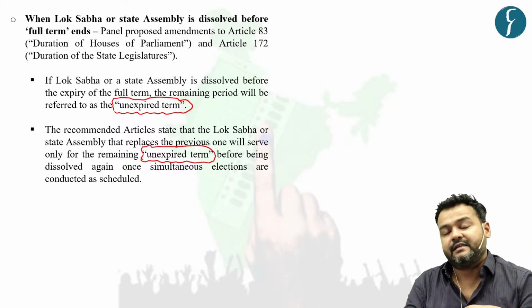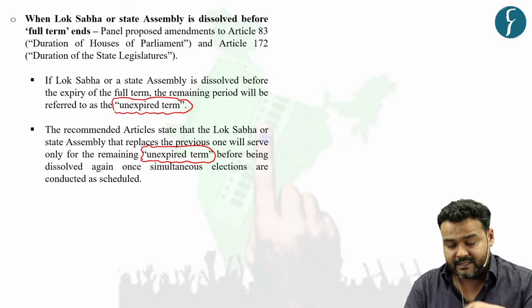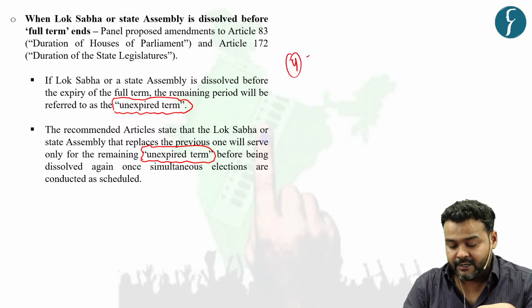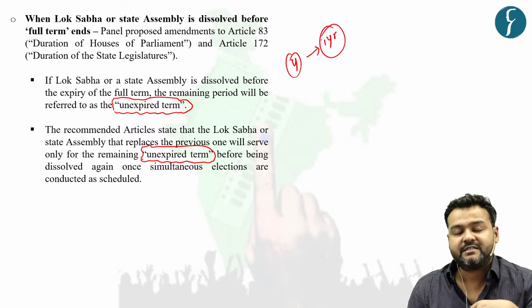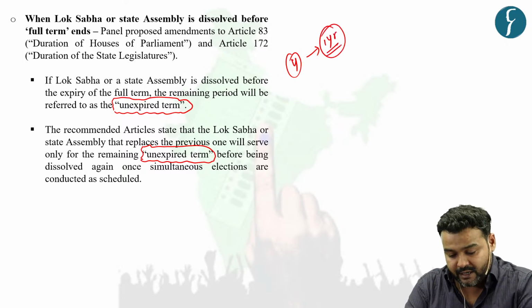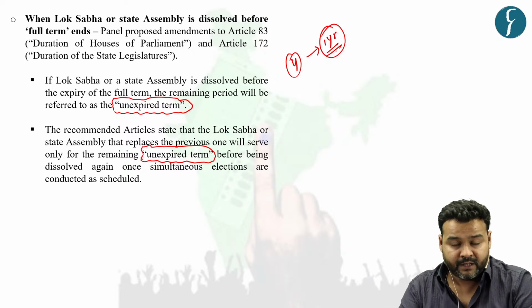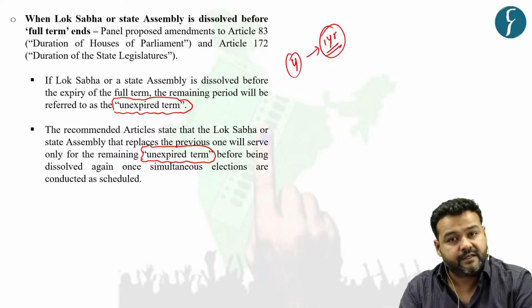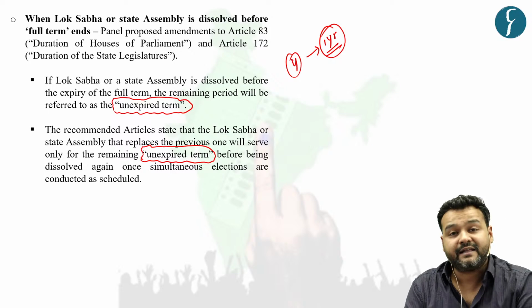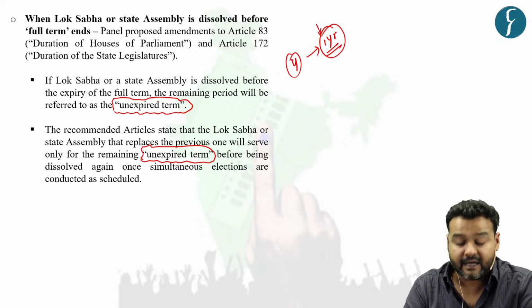So, if a legislative assembly gets dissolved, let's say after 4 years, the new legislative assembly formed after the by-election will only assume office for 1 year. Then it will stand dissolved again. So this is the unexpired term. The 1 year is the unexpired term.